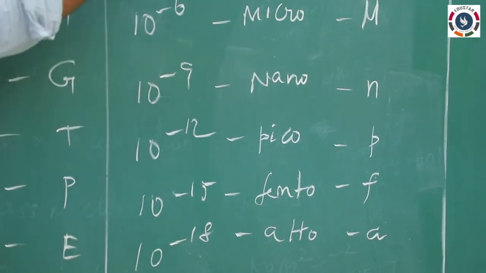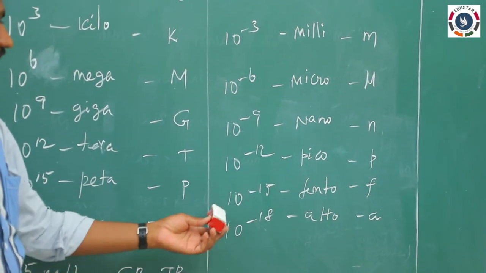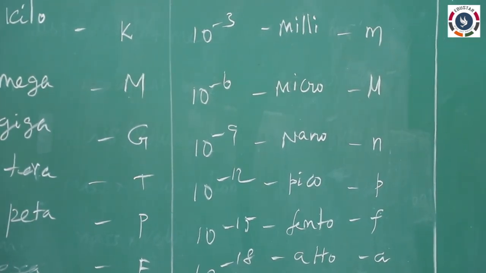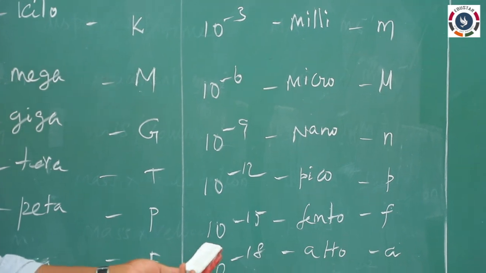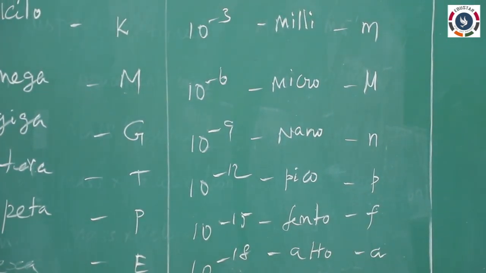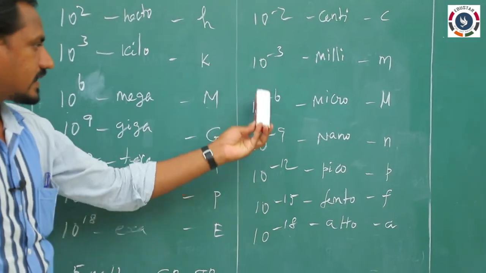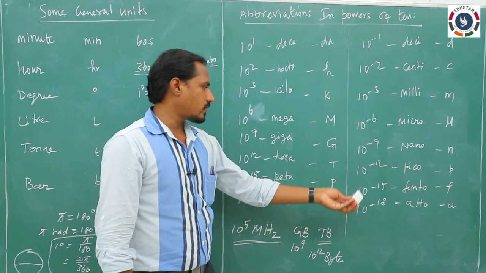So these are the abbreviations of multiples of tens. They are very important while solving numericals and for calculating purposes. When they are given as abbreviations, we should convert them into proper SI units. So these are very important to know.